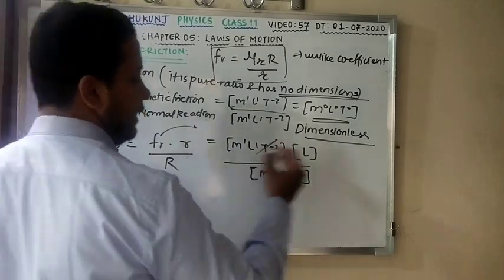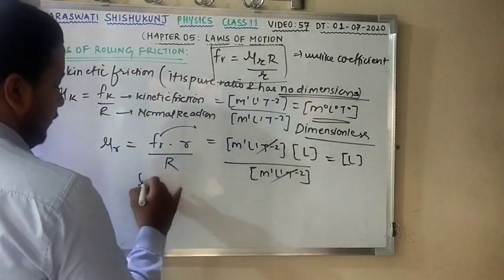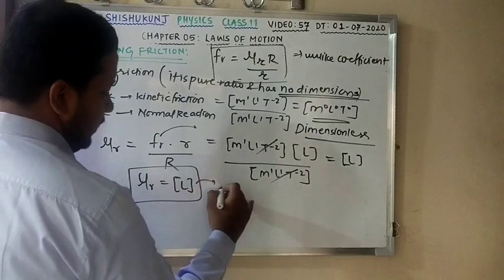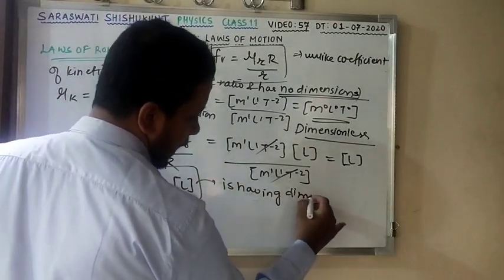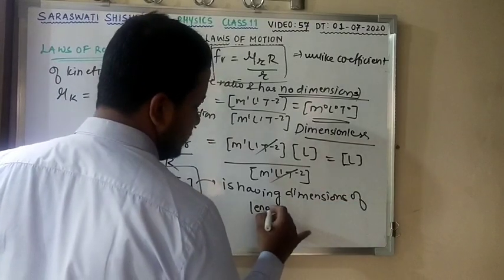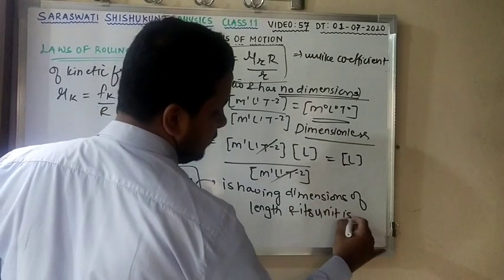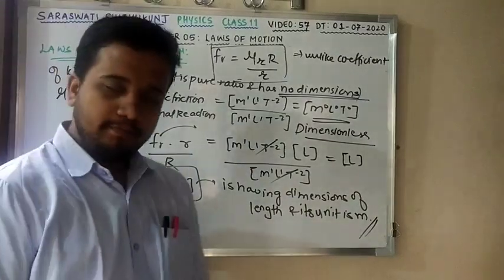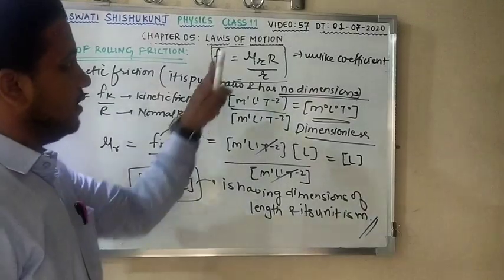This cancels, leaving L. One thing I have concluded: mu r has the dimensions of length, and its unit is meter, because length is measured in meters.